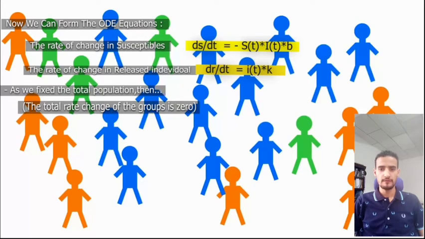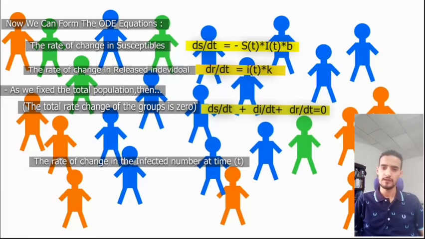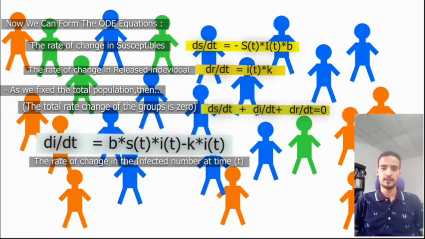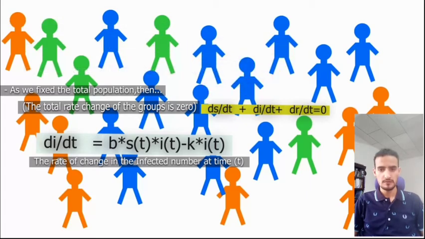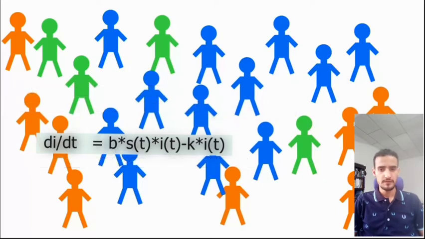And as the population is fixed, the total change equals 0. By substituting these three equations into each other, we get the equation for the infected people, which equals the factor times the susceptible times the infected people at the same time, minus a factor times the infected.